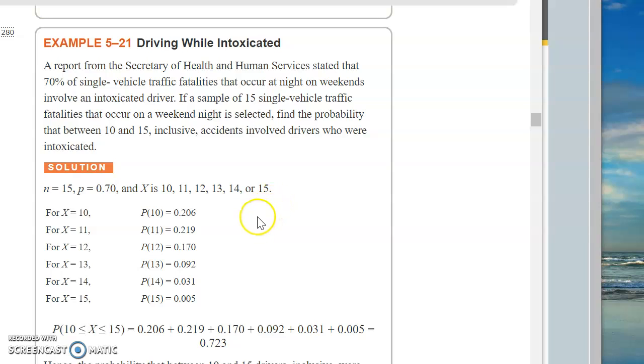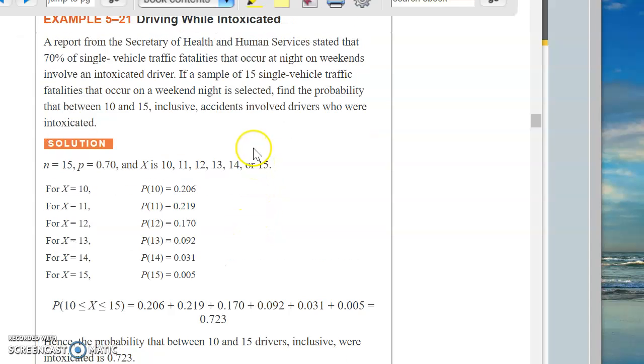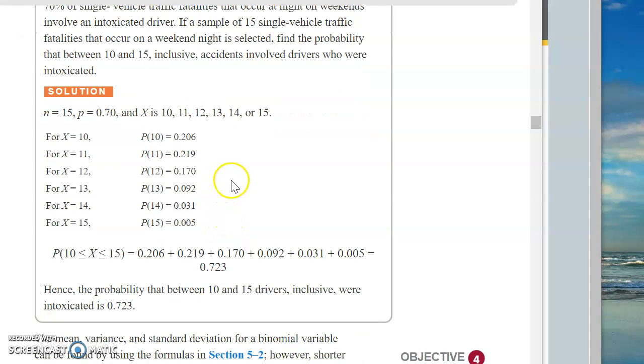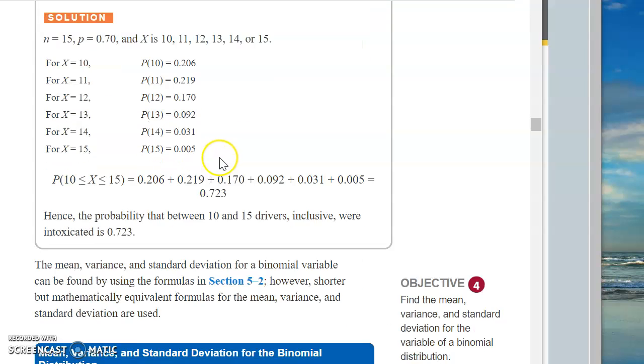So if you have 15 accidents, fatalities, 72% of them will be between 10 and 15. I don't know how else you want to interpret the data. You could interpret it a couple of different ways. I'll leave that to you.